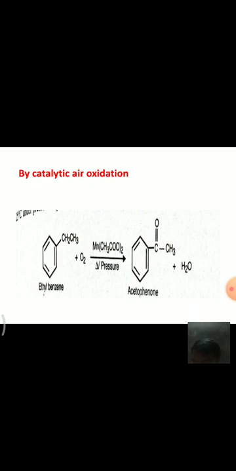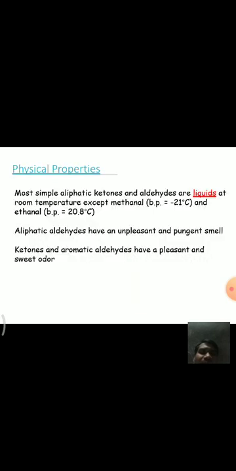And some with catalytic air oxidation, that is when ethyl benzene is oxidized in the presence of manganese acetate under high temperature and pressure, it forms acetophenone. That is one reaction. And benzoyl chloride also, when it is treated with dimethyl cadmium, forms acetophenone. These are some special preparation methods of aldehydes and ketones.